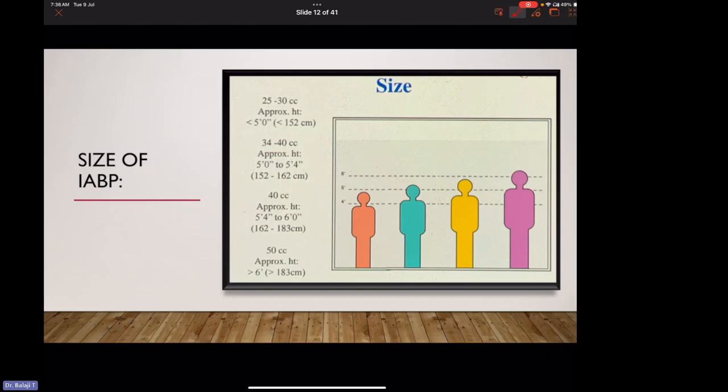Size of IABP. Depending on the patient's height, the size of IABP can be chosen. If the patient is less than 152 centimeters, then 25 to 30 cc balloon. Between 152 to 162 centimeters, 34 to 40 cc balloon. 162 to 183 centimeters, 40 cc balloon. More than 6 feet, it is 50 cc balloon.